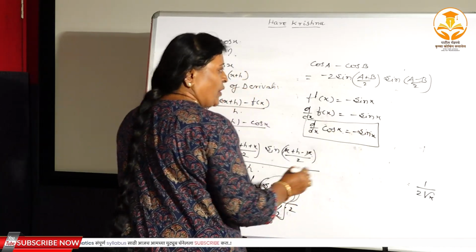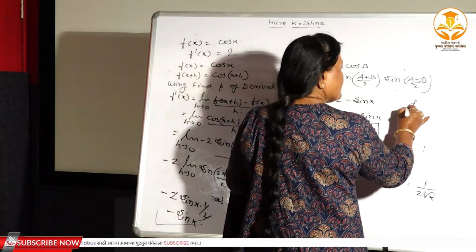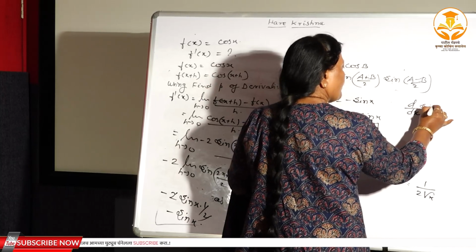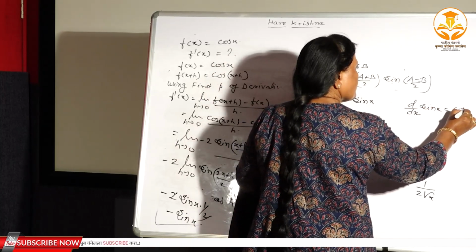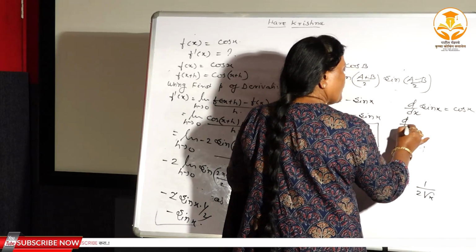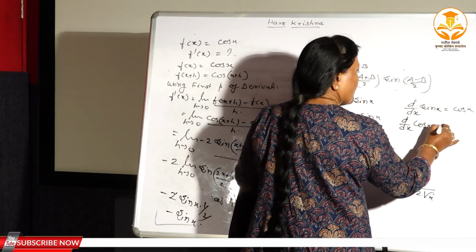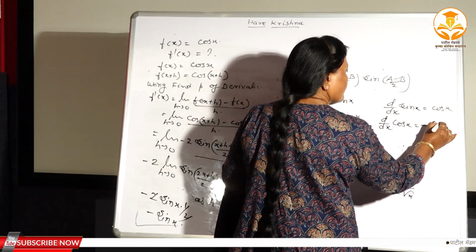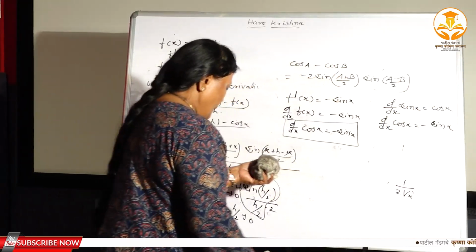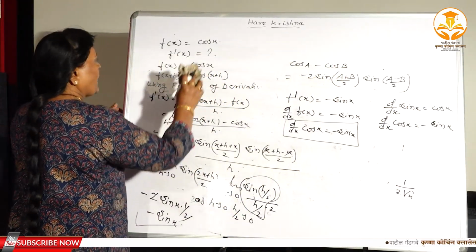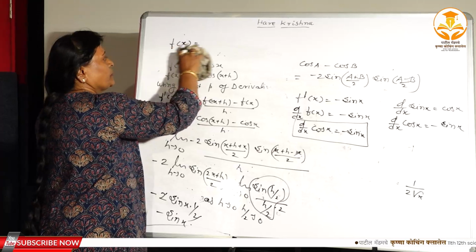Therefore here again we have studied the two formulas, that is d dx of sin x, it is equal to cos x and d dx of cos x, here you have got as a minus sin x, right. Now similarly you can study the third formula, that is tan x,